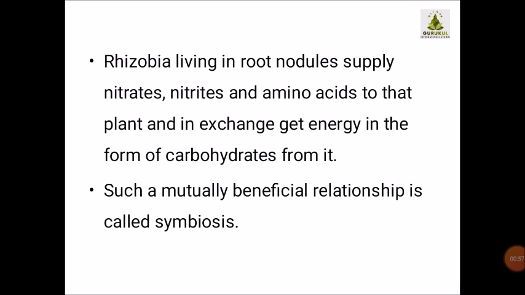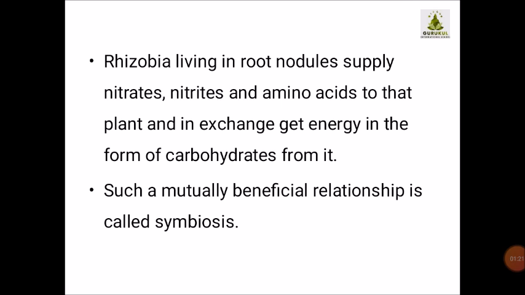So rhizobia living in root nodules supply nitrates and amino acids to the plant, and in exchange get energy in the form of carbohydrates from it. Now children, your concept regarding this will be cleared. I have already taught you in your 7th chapter, energy flow in an ecosystem.